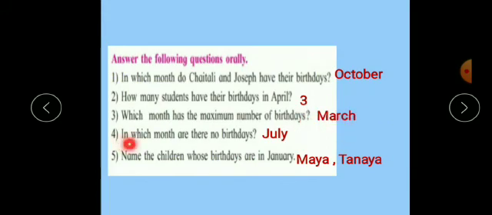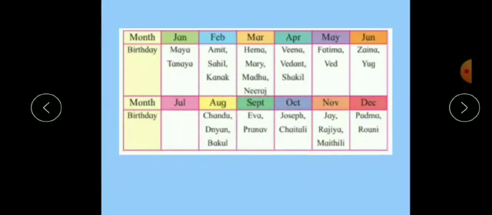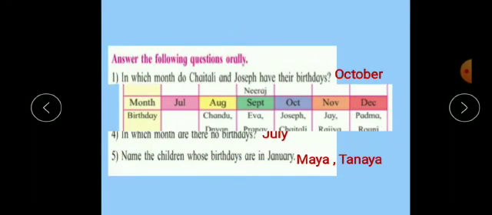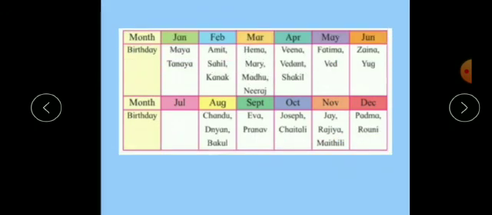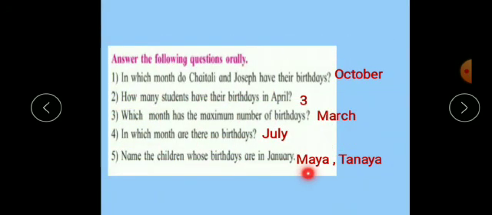Then fourth, in which month are there no birthdays? Now here is the month of July. In July there is no birthday. So the month is July. Name the children whose birthdays are in January. Now in January there are 2 children who have their birthday. First one is Maya and second is Tanaya. So these 2 children have their birthday in the month of January.